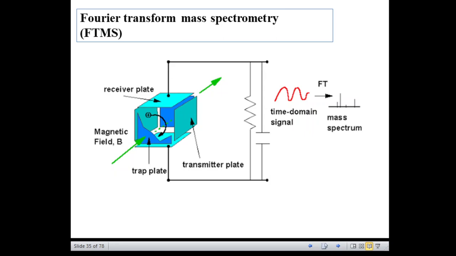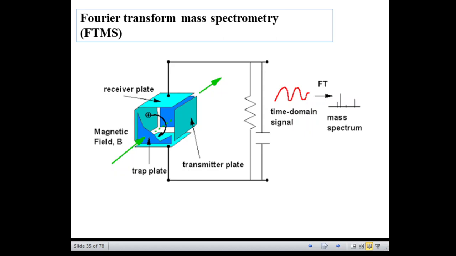So the charged particles orbit in the presence of a magnetic field, and while orbiting, a radio frequency signal is used to excite them so that the ions produce a detectable image current.